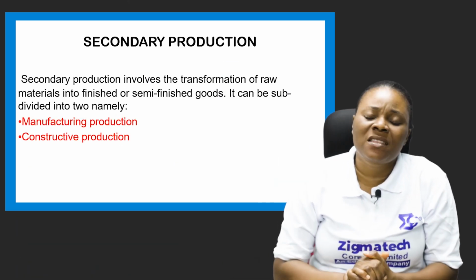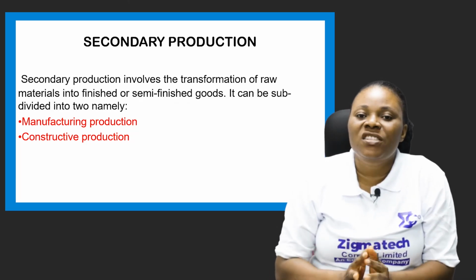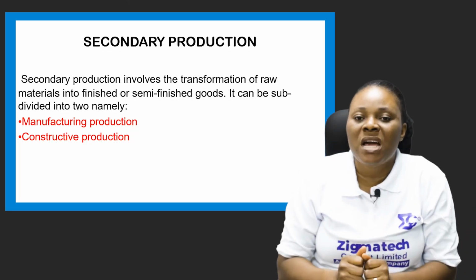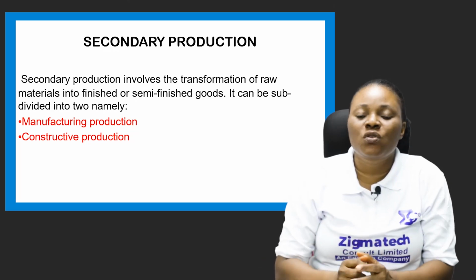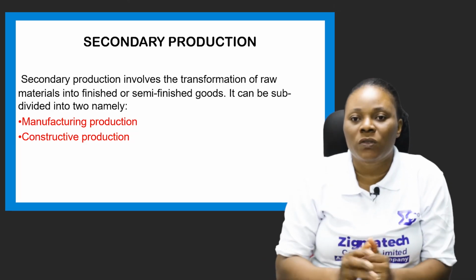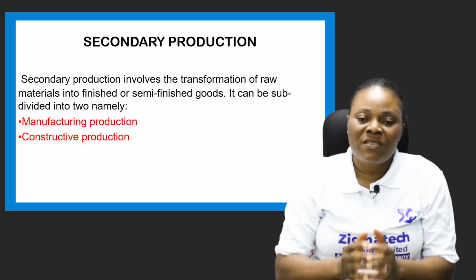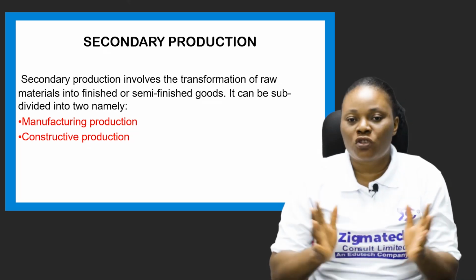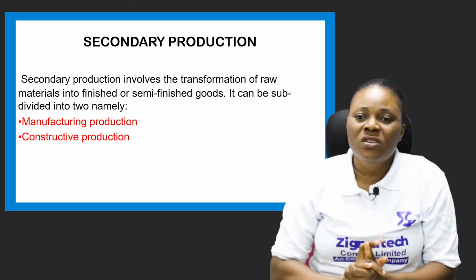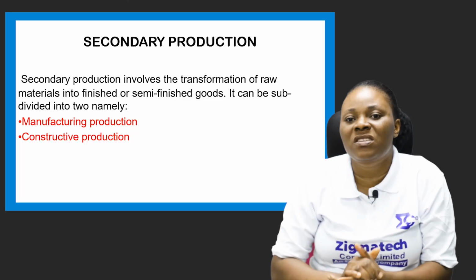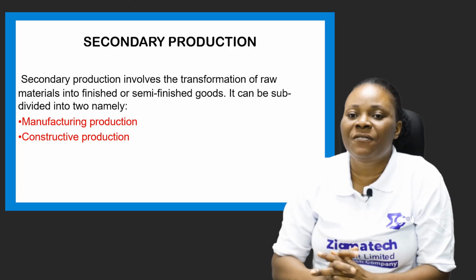The next stage after the primary production stage is the secondary stage. This is the stage now where the extracted materials from the primary stage are changed into finished or semi-finished goods. The secondary stage can be subdivided into two. We have the manufacturing production and the constructive production. Like I said, this secondary stage uses the raw materials gotten from the primary stage to do what? To give us either finished goods or semi-finished goods.